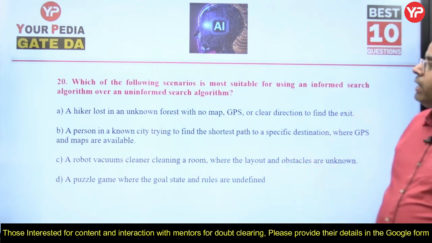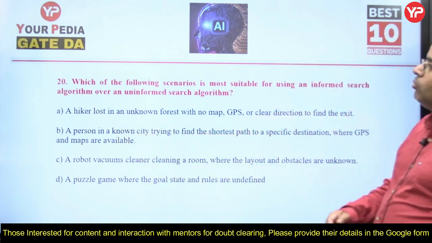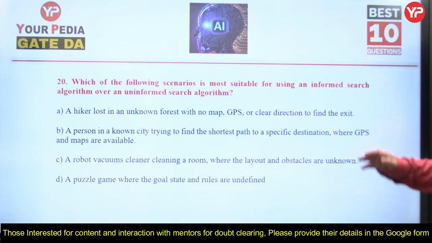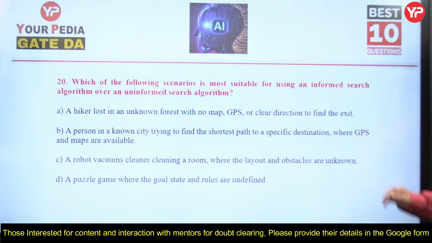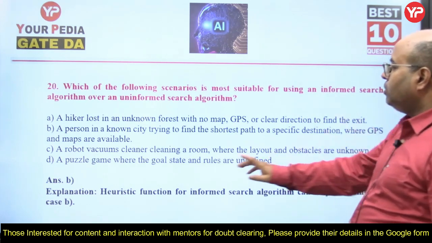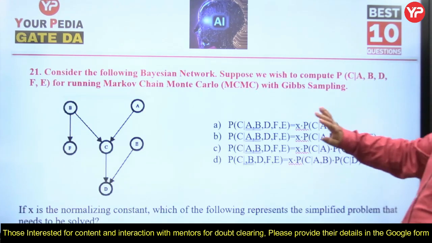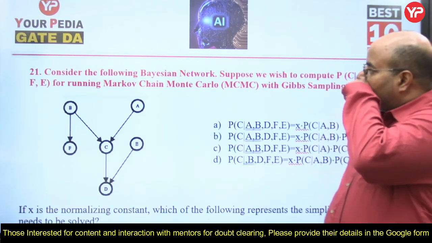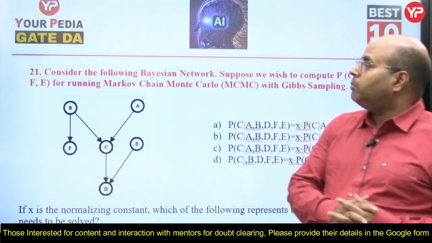So there is only one case related to informed search, that is a person in a known city trying to find the shortest path to a specific destination where GPS and maps are available. That's the key, because a heuristic function for an informed search algorithm is available. Now this is an important question, a bit complicated one. I will explain it to you.